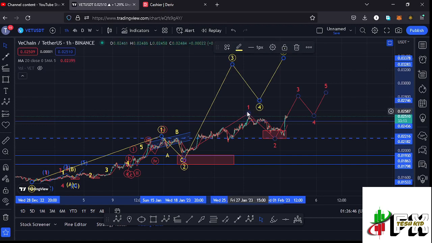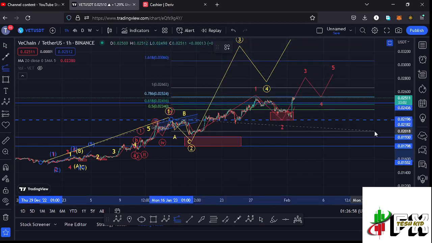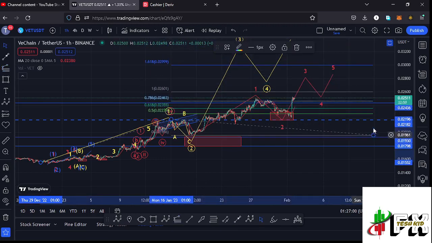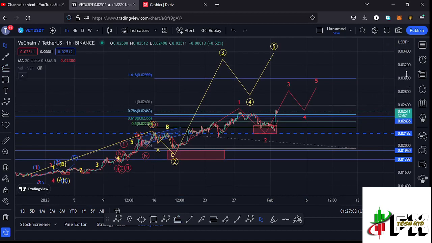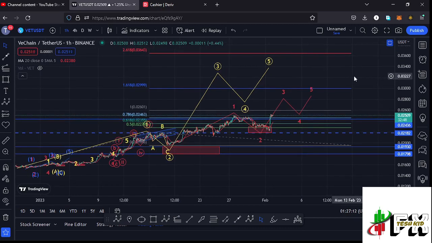the Vechain chart. And by first sketching out a minimum target area to the upside in the formation of this wave 3, using a trend-based Fibonacci, connecting it from the low of the first wave to the high of that wave 1, then dragging the fibs to the low of the second wave, that gives me a minimum target area to the upside in the formation of that wave 3 at the fib level 1.618, which lies at around the $0.0299 mark. That is close to the $0.03 mark here on the Vechain chart, and that is the minimum that I'm expecting Vechain to do in case we continue obeying the Elliot wave structures and continue pushing even higher.